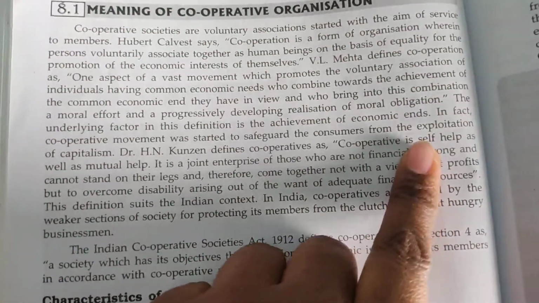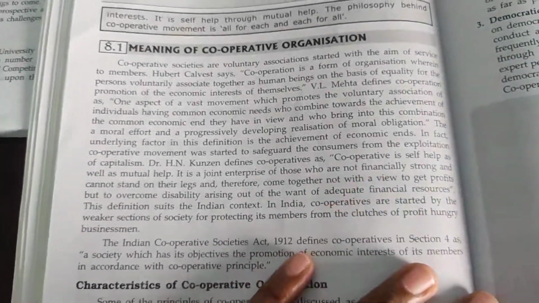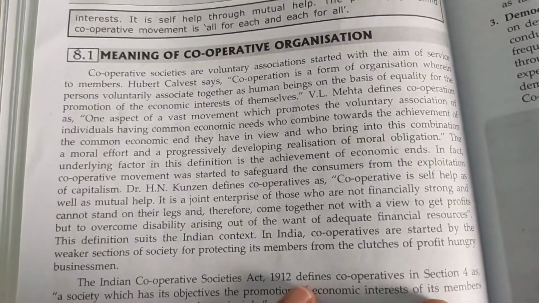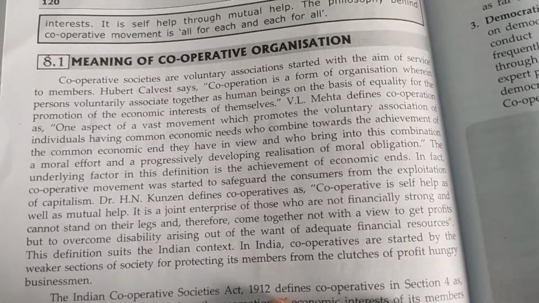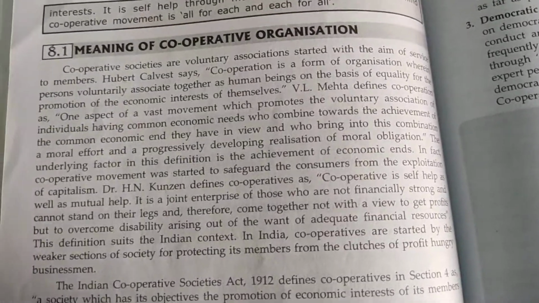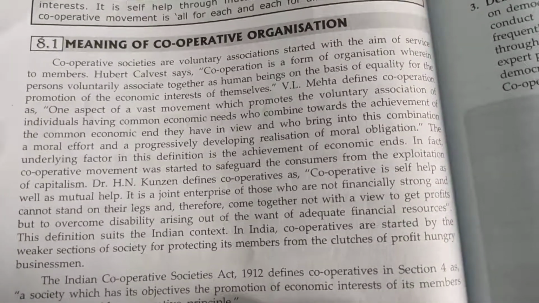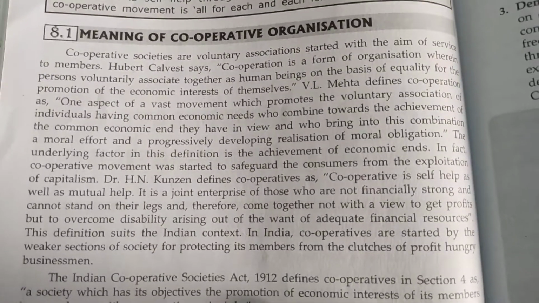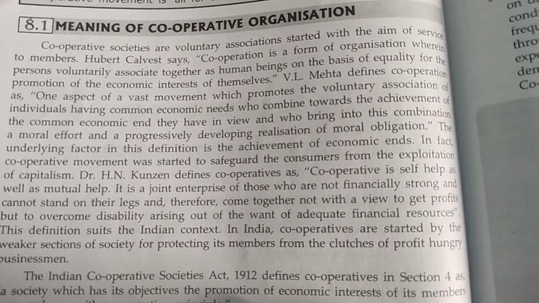What is the meaning of cooperative societies? Persons form a society voluntarily, and they want to help society. For helping society, they join the cooperative society and become members. For becoming a member there is no force; voluntarily they can join.